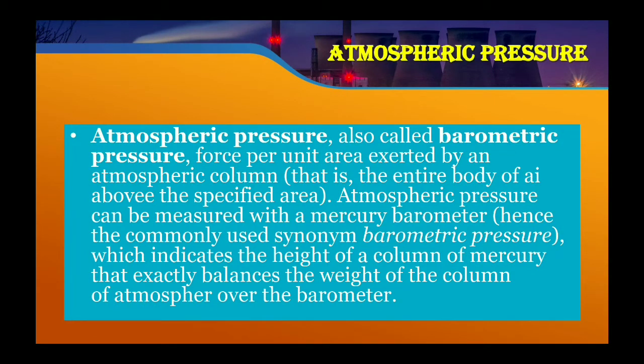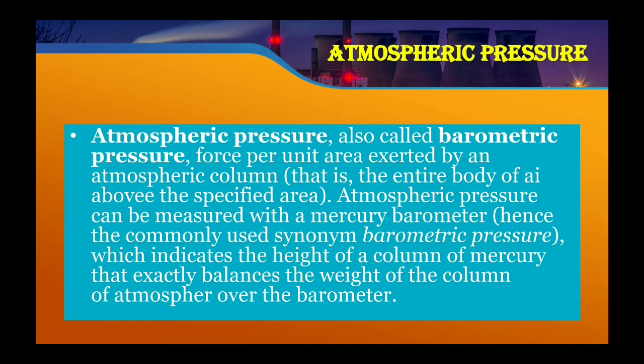So next, before going to the deep study, we have to know what the different types of pressure are. At first, we have to know what atmospheric pressure is. Atmospheric pressure, also called barometric pressure, is the pressure measured by the barometer.